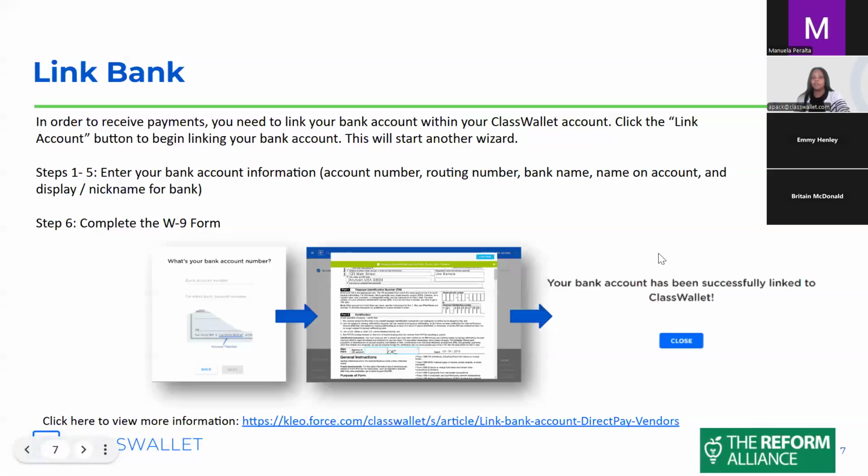In order for you to receive payments, you will need to link your bank account with ClassWallet. When it says link account, once you have already created your ClassWallet account, this will pop up another wizard where you will be able to enter your bank account information and complete your W-9 form. We also have an article that you can reference on that as well.